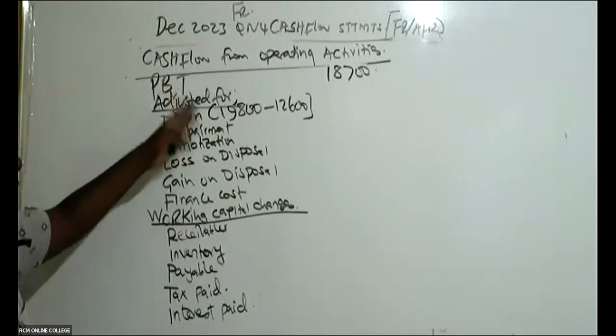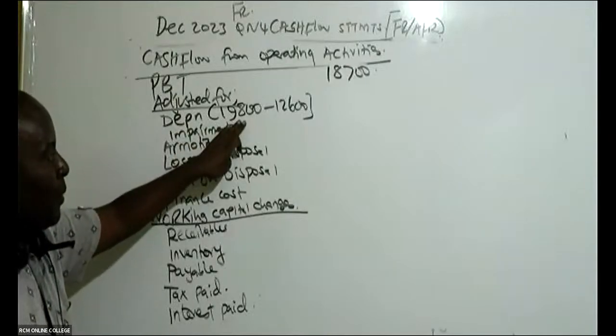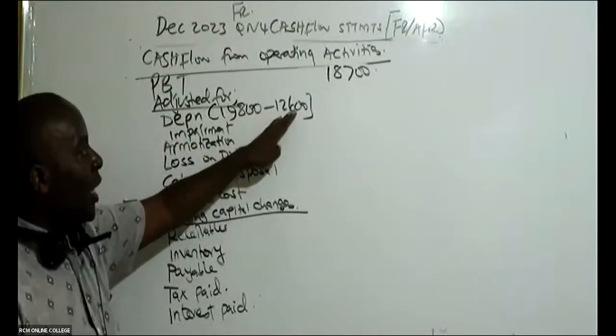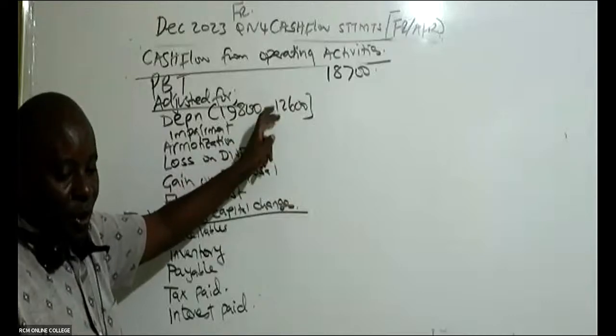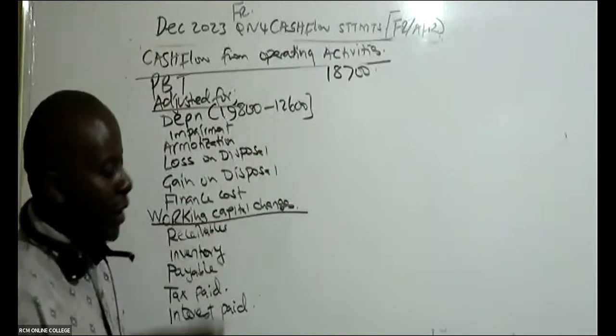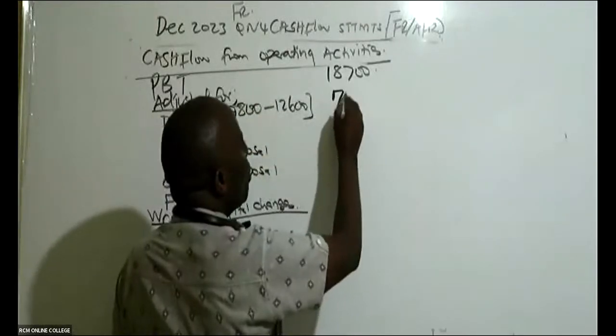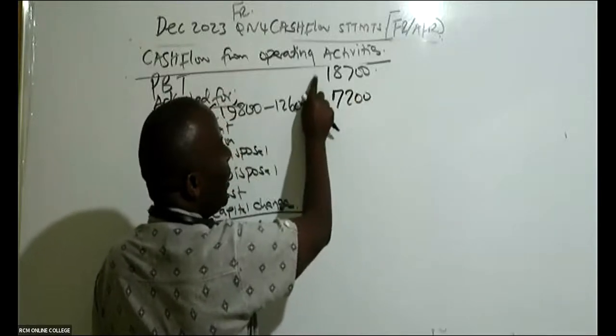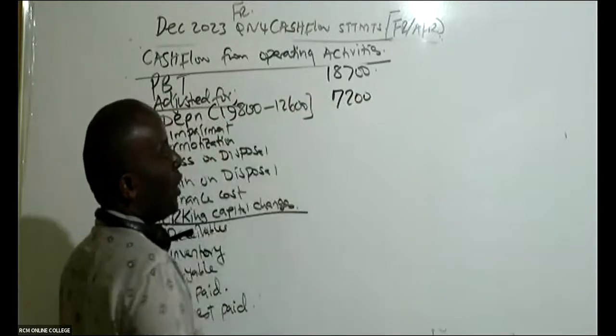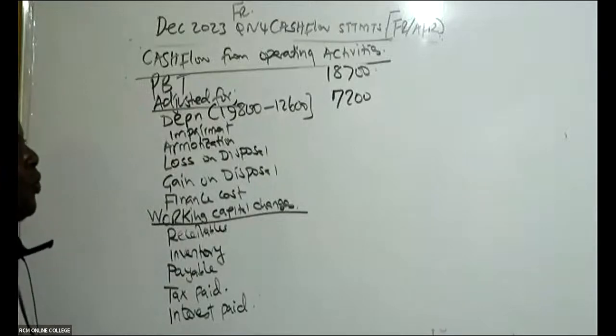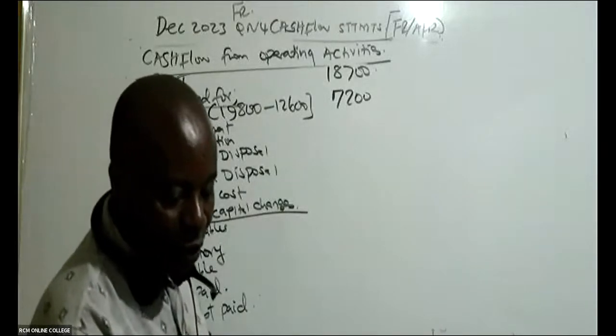So in this case here, by the end of 23, it was this. By end of 22, it was this. So that increase, then automatically this will be 7,200. This is what you charged to the current year's profit and loss, 7,200.